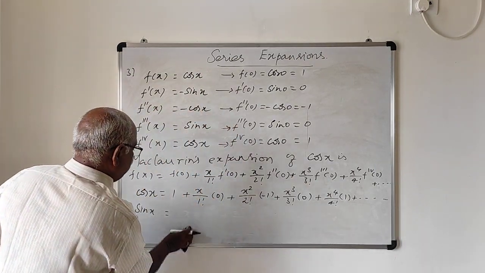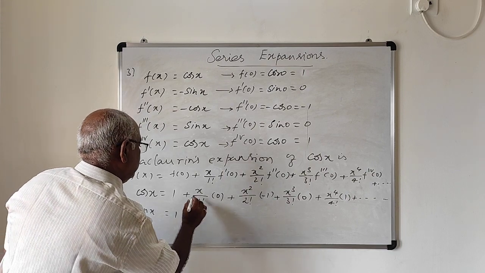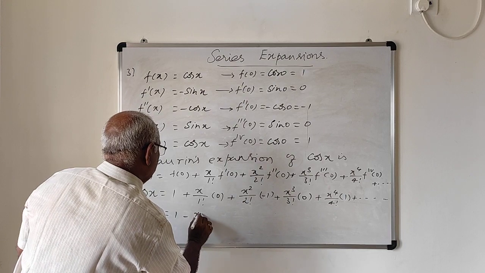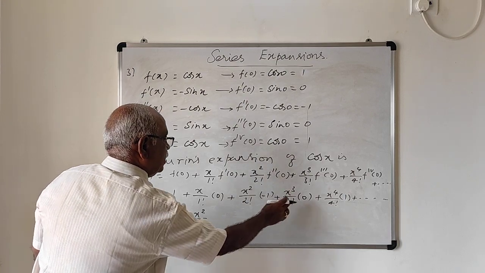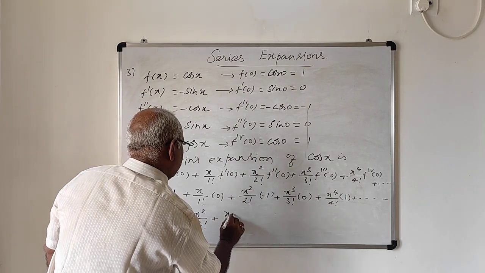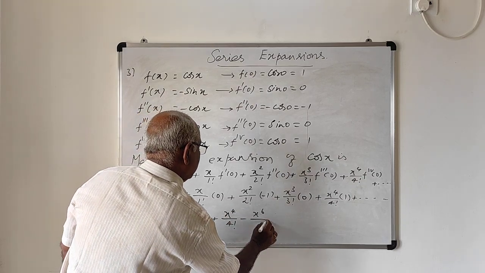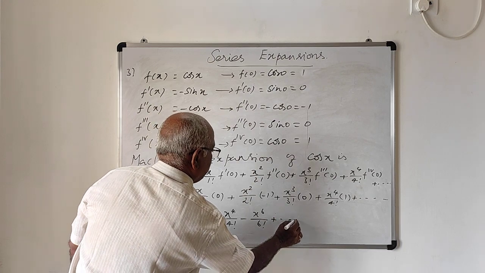Now replacing these, the expansion of cos x is 1, this term 0, minus x square by 2 factorial, plus x power 4 by 4 factorial, minus x power 6 by 6 factorial, and so on.